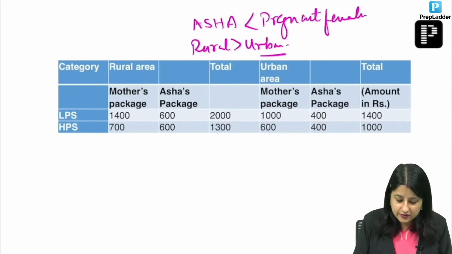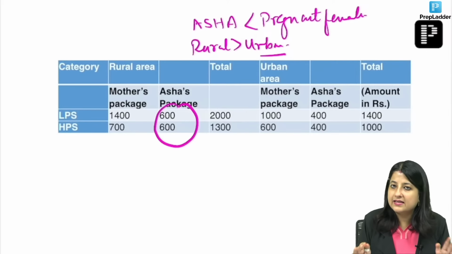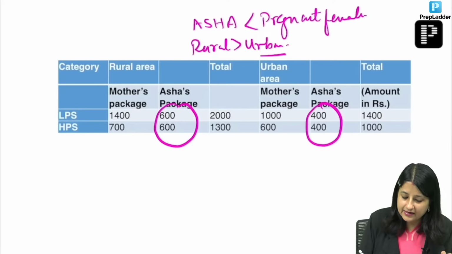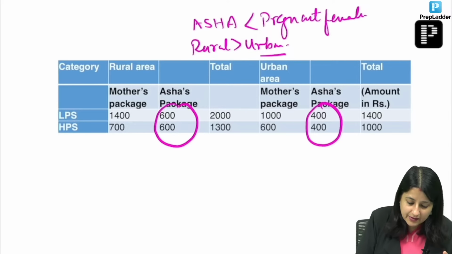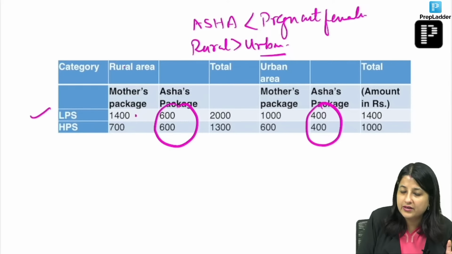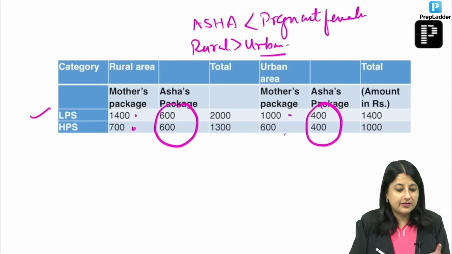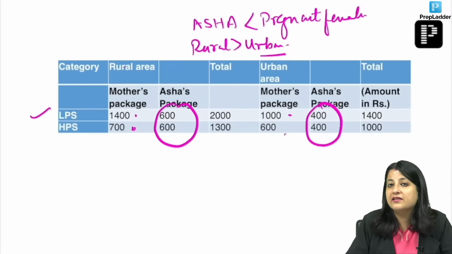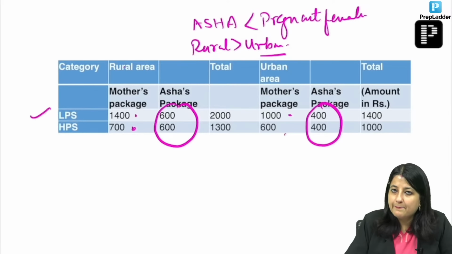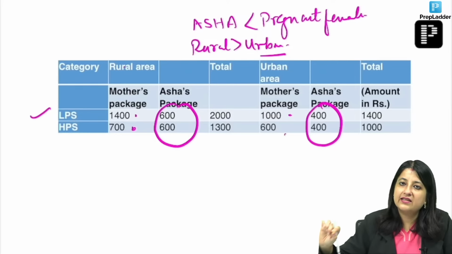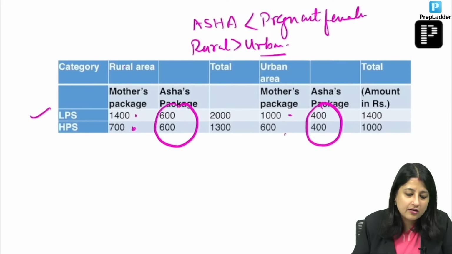So over here, if you see, ASHA package in rural areas is 600 and in urban areas 400. Incentive, pregnant female is going to get the maximum in rural areas, in low performing state 1400. Half of that, 700, in urban areas 1000 and 600. You must revise these incentives. You should know the low performing states. They are the Bimaru states, guys. Bihar, Jharkhand, MP, Assam, UP. They can mention those states in the name, then you will understand that they are low performing states.